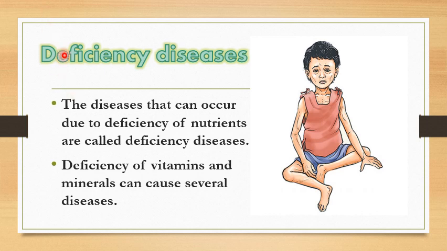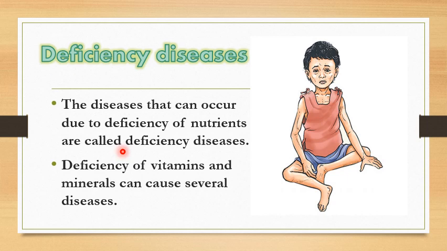Here come the deficiency diseases in front of you. Do you know what deficiency diseases are? The diseases that occur due to deficiency of nutrients are called deficiency diseases. Deficiency of vitamins and minerals can cause several diseases.